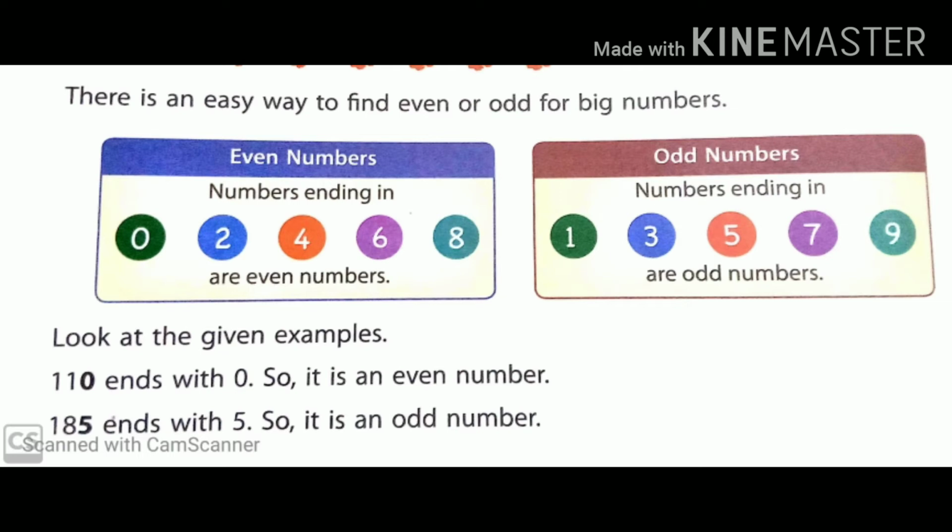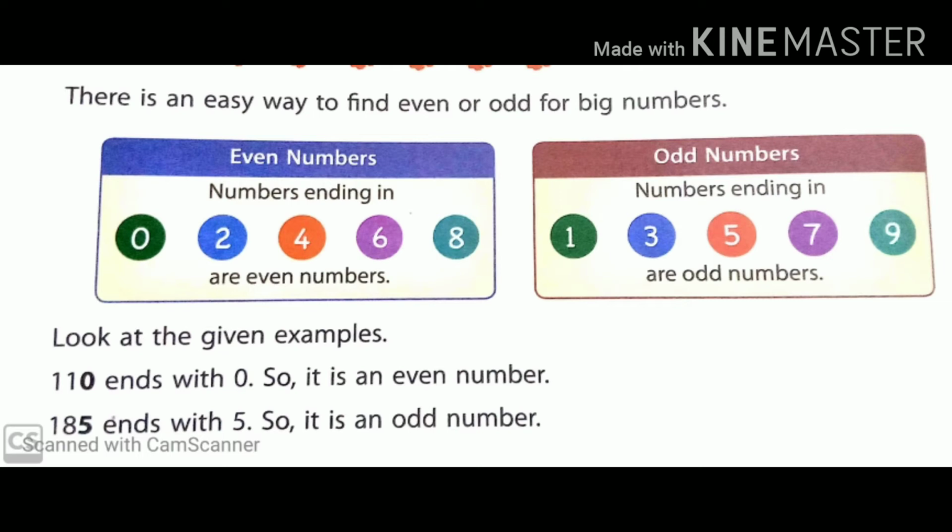Likewise, if the numbers are ending in 0, 2, 4, 6, 8, the numbers are even numbers. You will never make any mistake. One more thing I want to say to you: always see the last digit of the number.